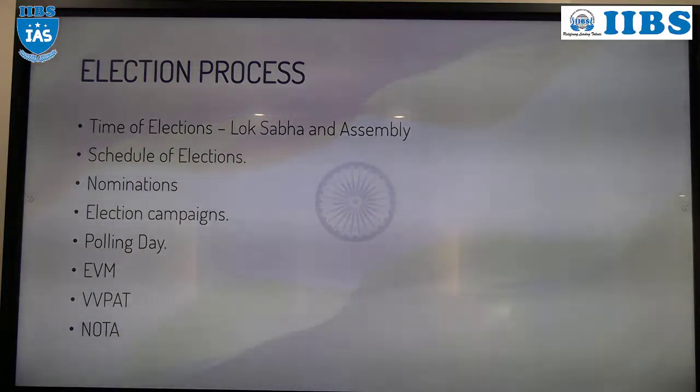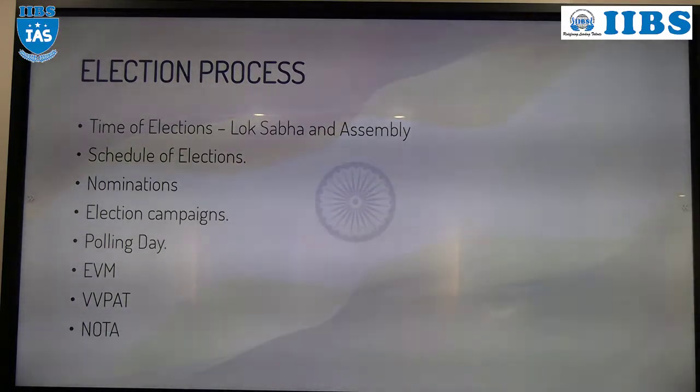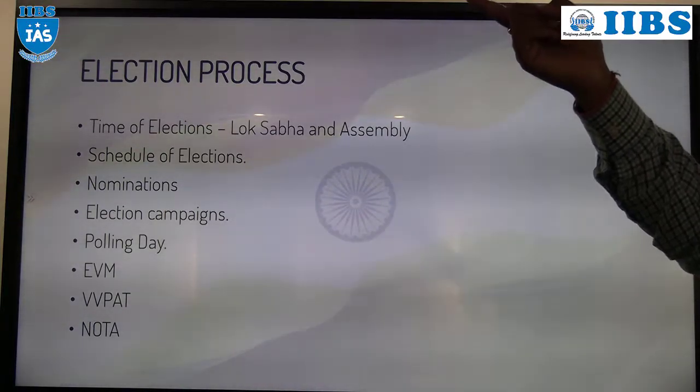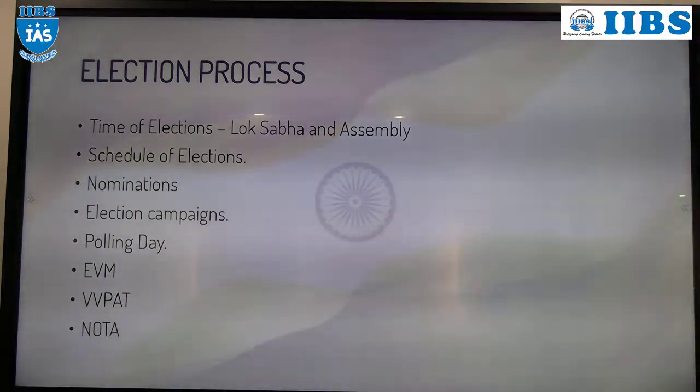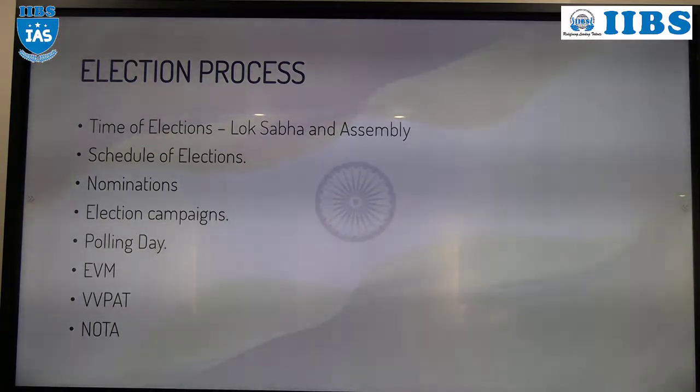Then what is the use of the star campaigner? Whatever election expenditure is incurred by the candidate during star campaigning will not count in the election expenditure of the candidate. That is excluded. That is the advantage. Understood? Nowadays it is in use, especially BJP is using it a lot. Got it, everyone?